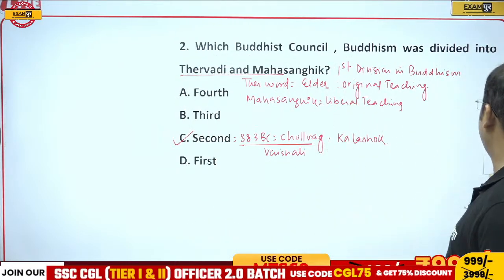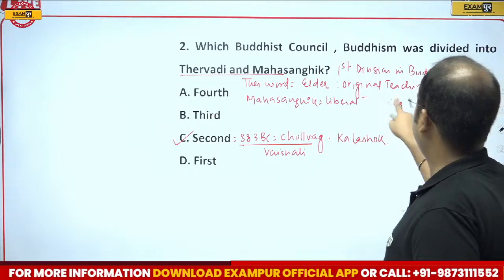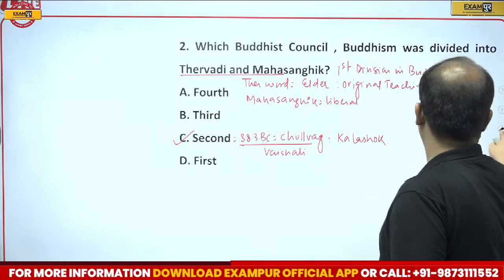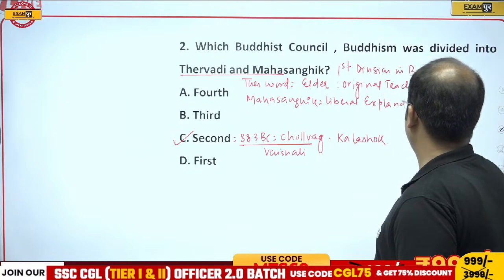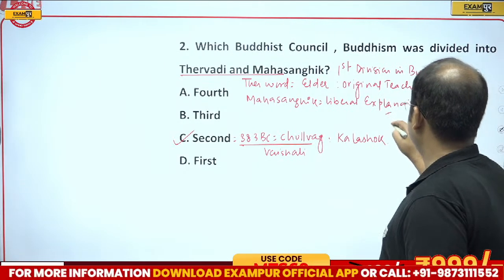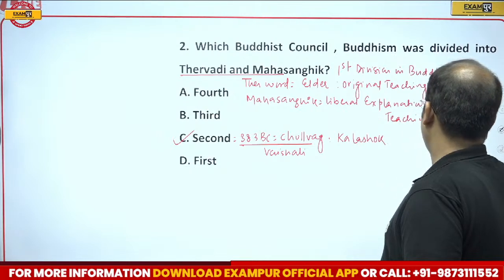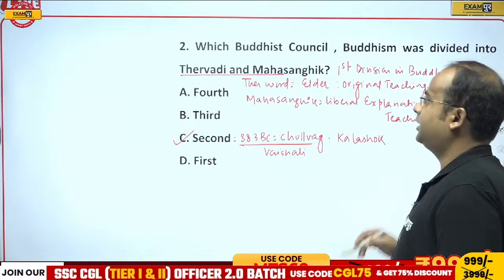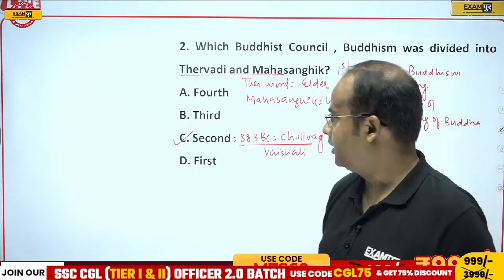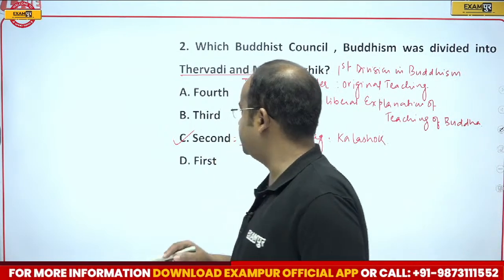So the correct answer will be option C, guys.